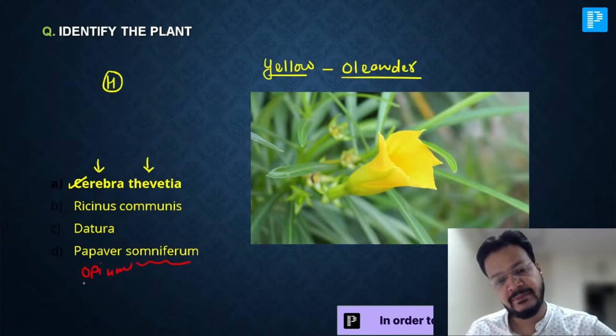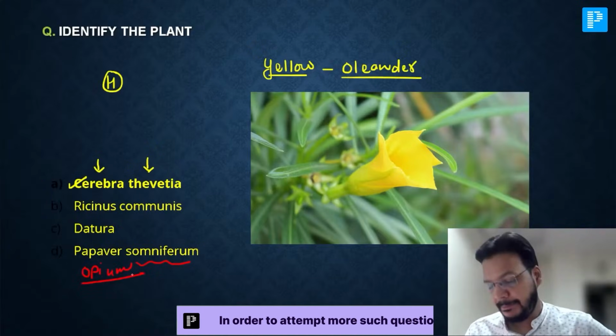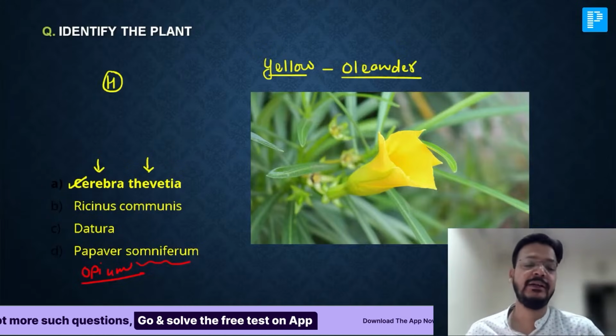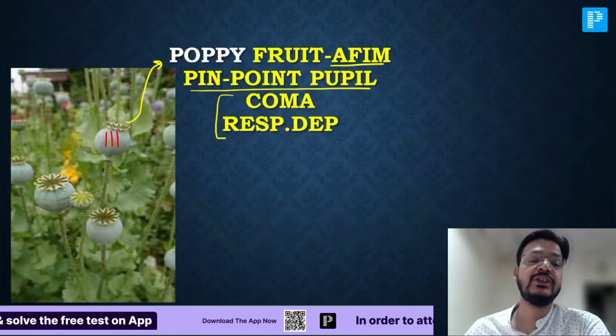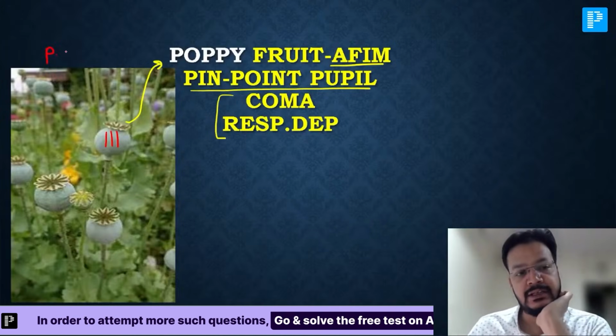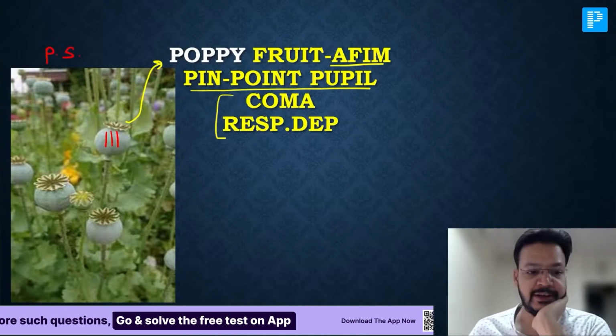Papaver somniferum is an opium plant. Papaver somniferum is the opium. Okay, chalo. So this is opium, the poppy fruit. This is Papaver somniferum. Is it clear, beta?